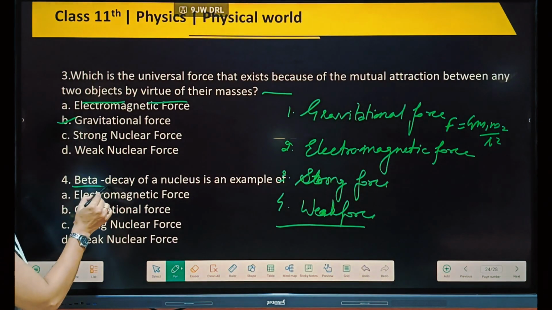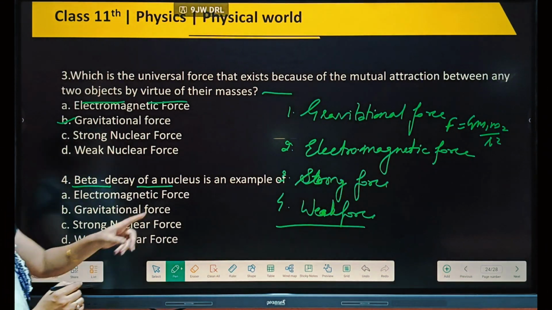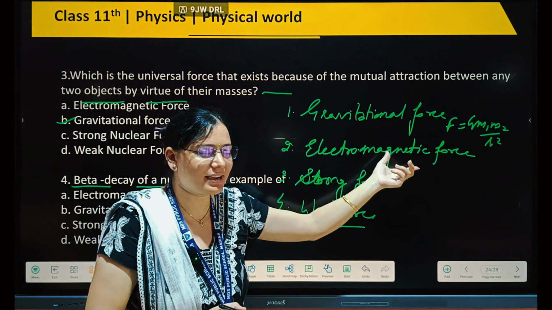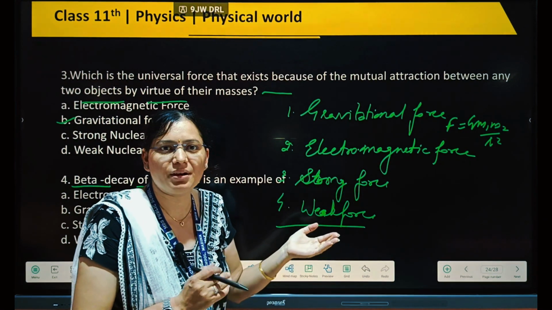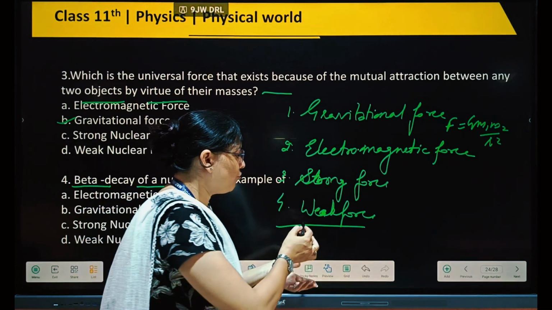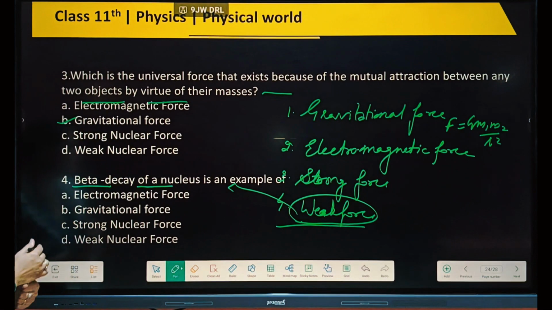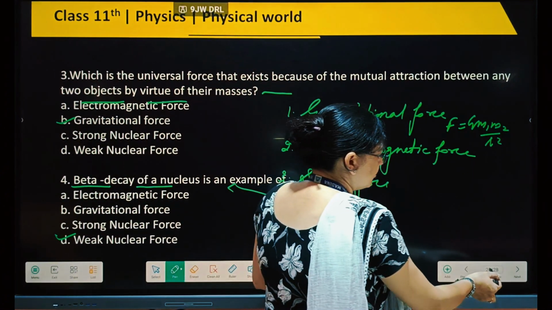Next, beta decay of the nucleus is an example of which type of force? Gravitational force is between two masses, electromagnetic force is due to charged particles, strong force is inside the nucleus between protons and nucleons, and the fourth one, weak force, is due to the beta decay of the nucleus. So here weak force will be the right answer.